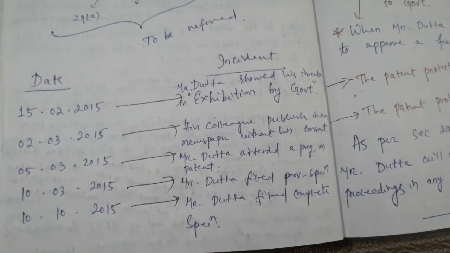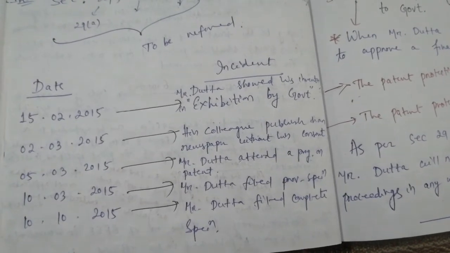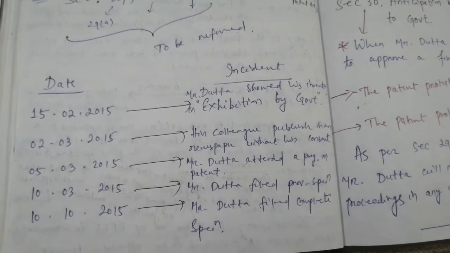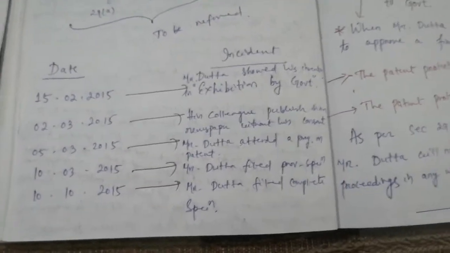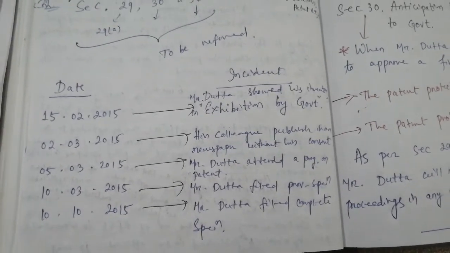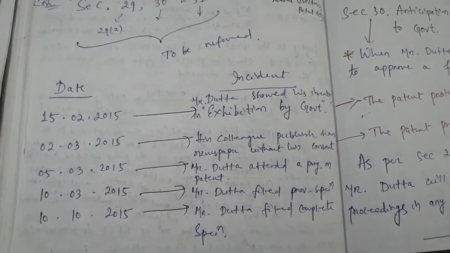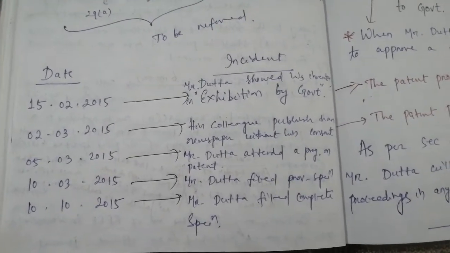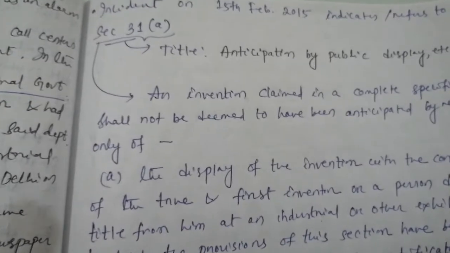Then 10th March 2015: Mr. Datta filed a provisional specification. Then on 10th October 2015, Mr. Datta filed the complete specification. So this many incidents happened on these particular dates. Okay, so here I will just proceed through.